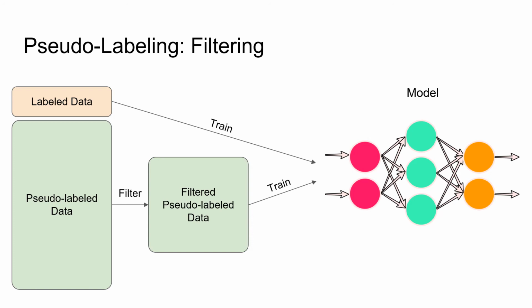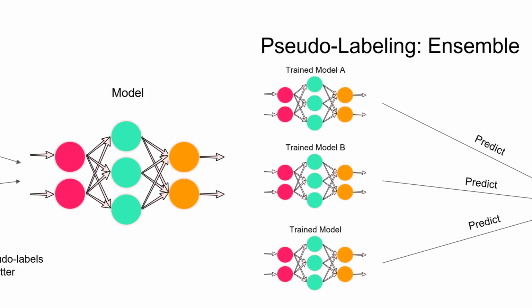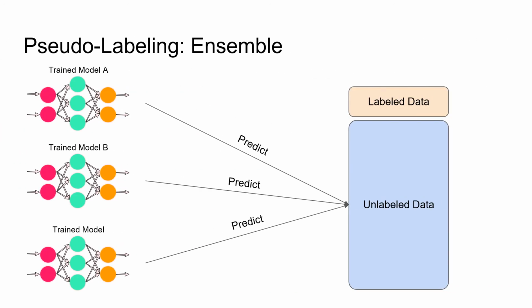We've tried multiple techniques for filtering the pseudo-labels, but interestingly, using the raw pseudo-labels without any filtration worked better for us. Another thing to notice, the pseudo-labels should be obtained from an ensemble of models instead of a single model. One of the reasons is that individual models can have their own bias, and if used alone, the bias can be propagated into the dataset. Another reason is that ensembles always work better than standalone models, so you're simply getting better labels.